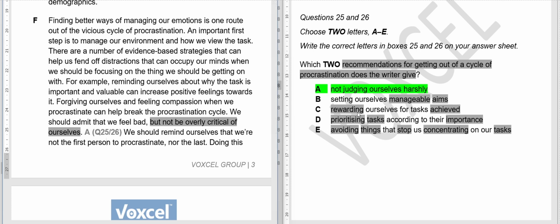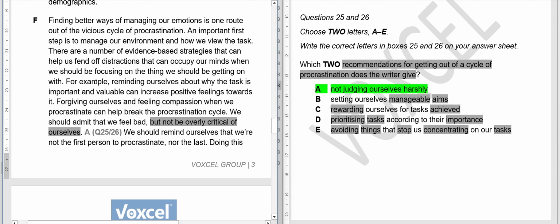Okay, see, rewarding ourselves for the task achieved. There is nothing about giving yourself rewards. Let's see, there are a number of evidence-based strategies that can help us find a distraction that compromise when we should be focusing on the things we should be getting on with. So there is nothing about rewarding yourself, prioritizing tasks according to their importance.